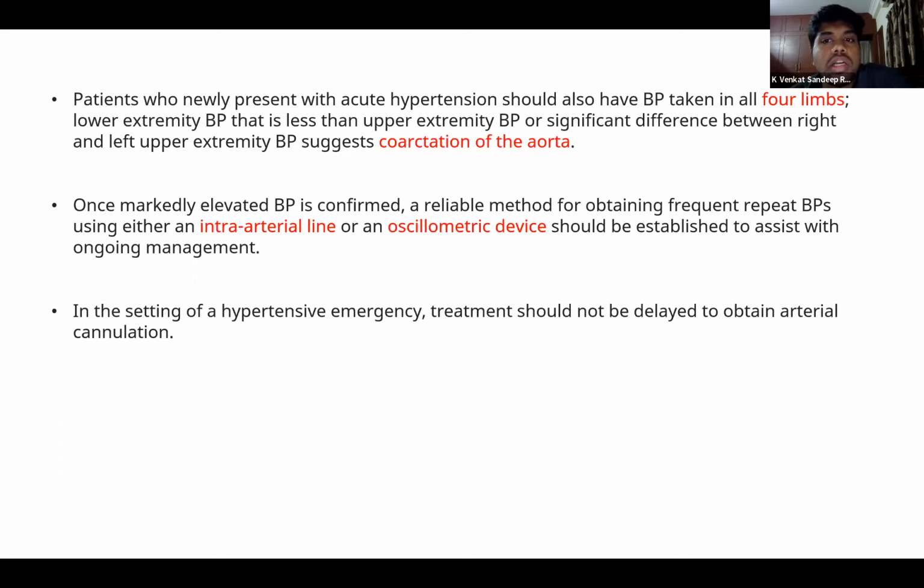Whenever we get a child who has high blood pressure, subsequent to the first initial measurements, we should always have a reliable method for obtaining the blood pressures. It can be an intra-arterial line, or an oscillometric device like your NIBP. But mind you, we should not waste our time obtaining a central line instead of starting the treatment for the hypertensive management.